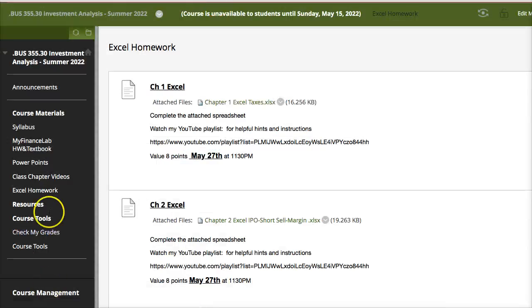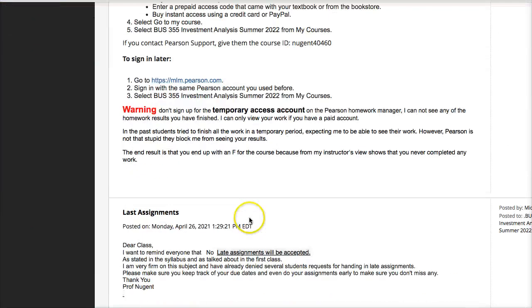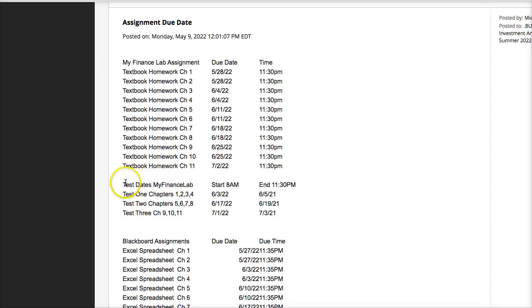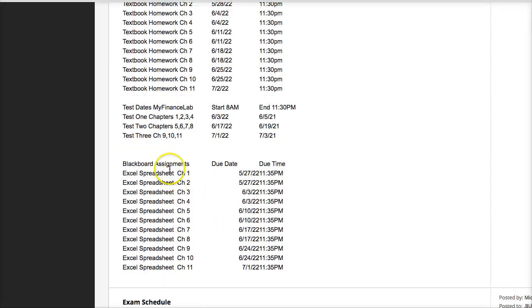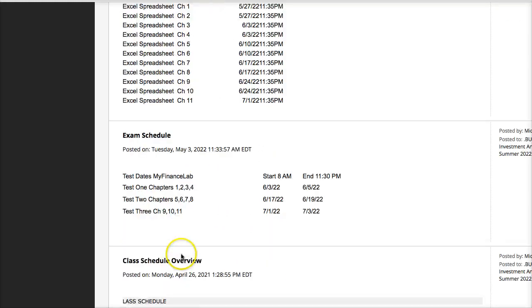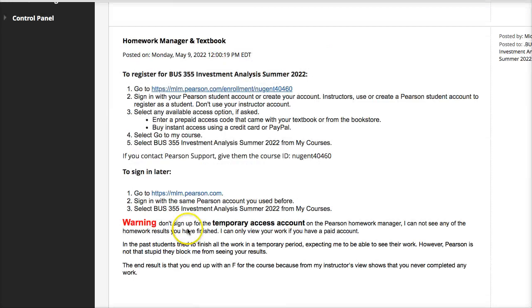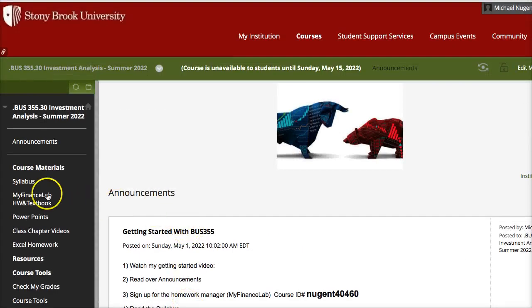So let me just go back to Blackboard. The homework and exam due dates will be under Announcements. So you scroll down here, and here are the MyFinanceLab homework dates, the exam dates, there are 3 exams, 3 tests, and the Blackboard homework assignments. Here's the exam schedule again, listed separately. So that's all you need to know to work on the class.